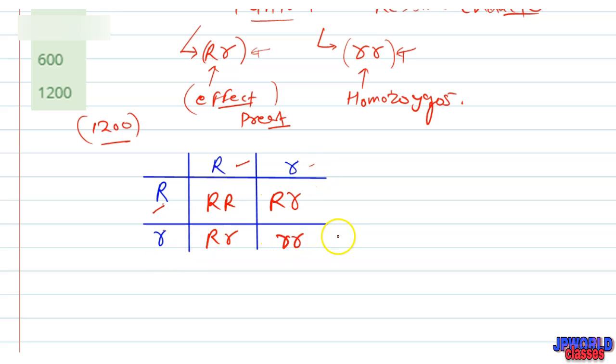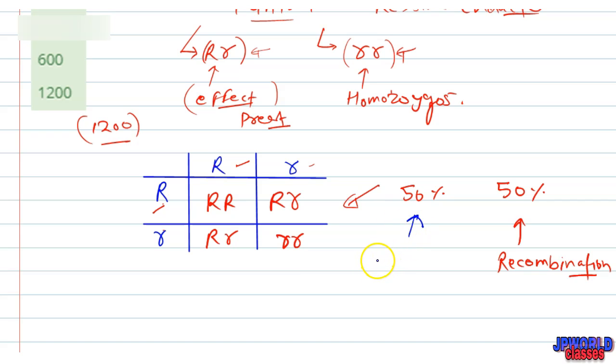And rr is homozygous. So the parental character in this cross will be 50%, and 50% will be recombination. Recombination will be 50%, and the parental generation character will be 50%. Our final answer here is 50%.